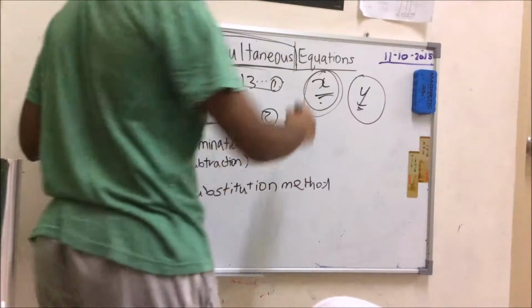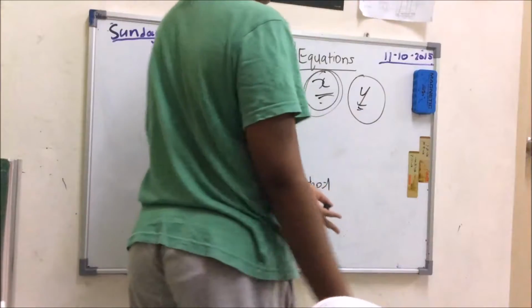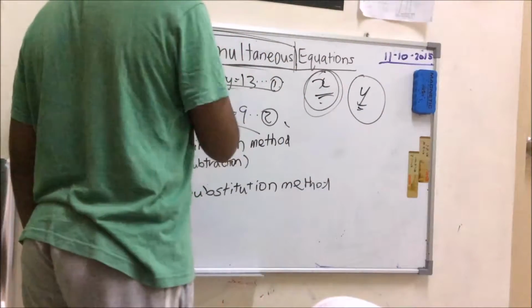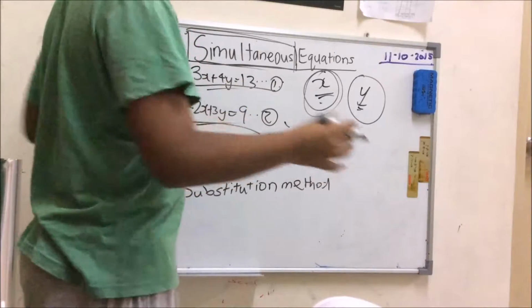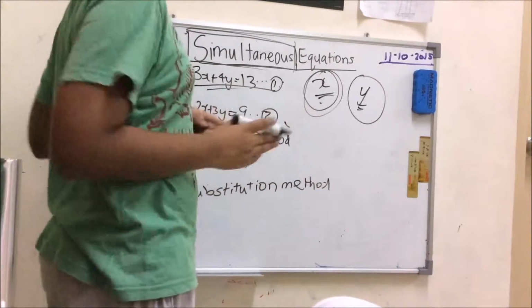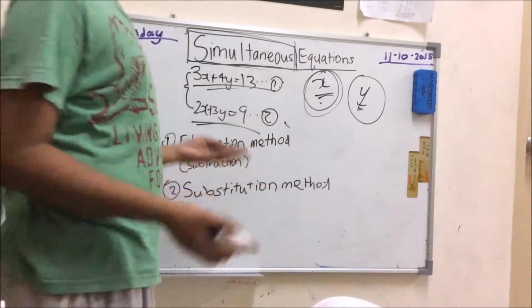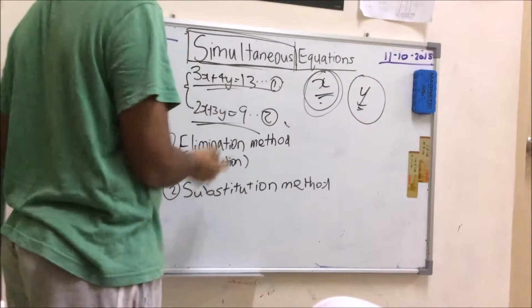Okay, so you got the concept of simultaneous equations. We are finding two unknown values using two different equations. So these equations have to be solved simultaneously, so you can get the value of x and of y. But without further ado, let's start to solve this equation.